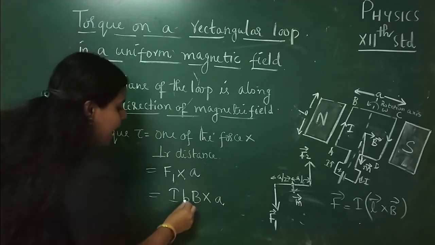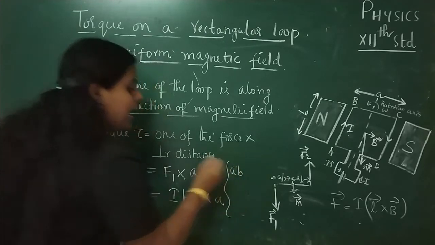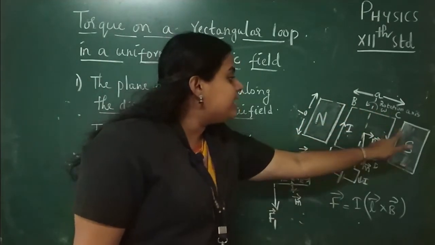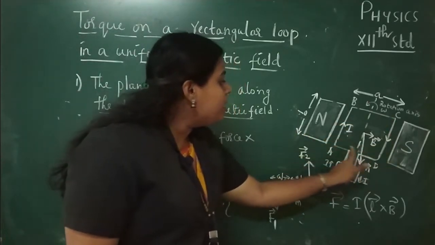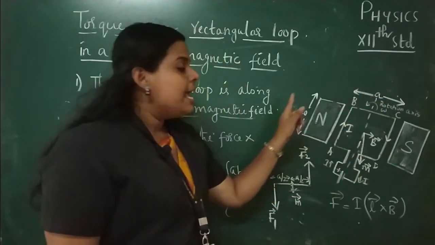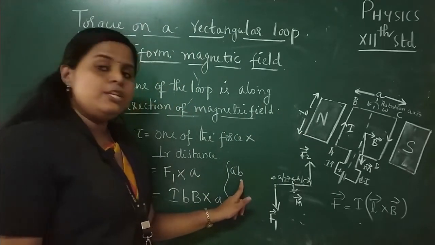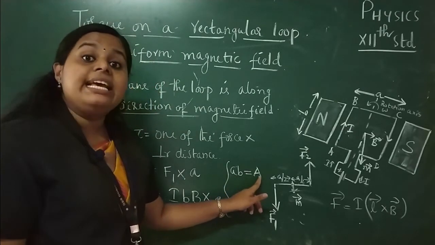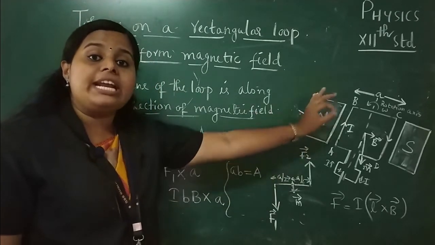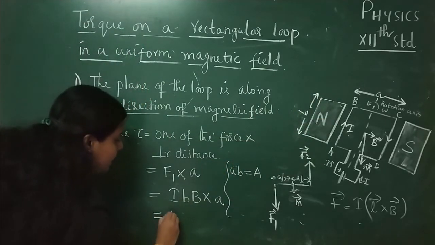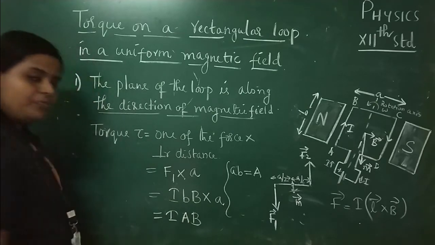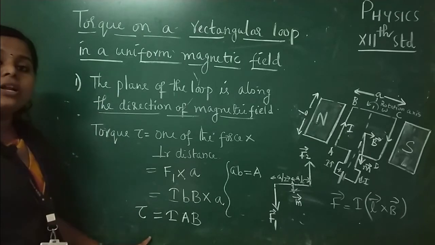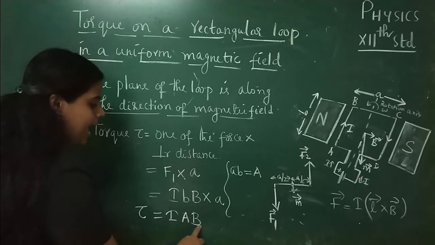Now what about A into B? Yes, what is A into B or AB? AB is the area of this rectangular loop, right? This loop is rectangular in shape. The length of the rectangle is A. The breadth of the rectangle is B. So what is A into B? Simply the area of the rectangle. So instead of AB, we can write A, where A is the area of the rectangular loop. So here the expression will be IAB, where A is the area of the rectangular loop. So this is the expression for torque. Torque tau is equal to IAB.